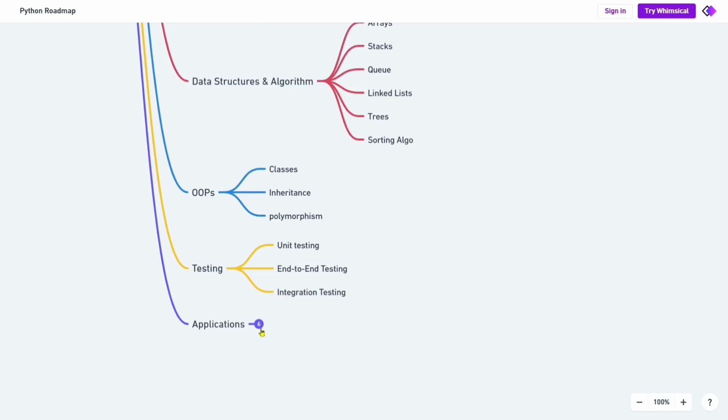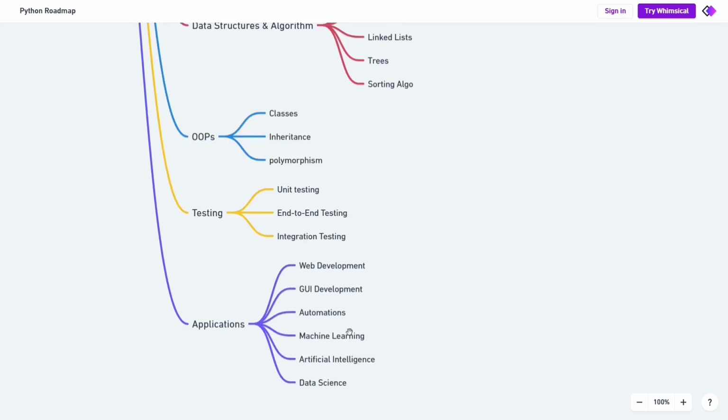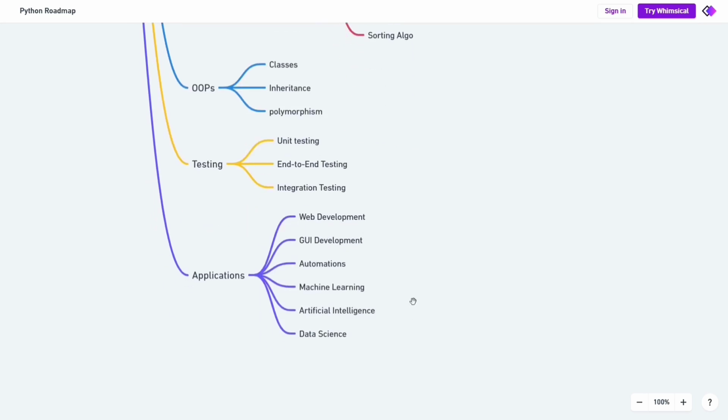Now let me tell you the applications of Python. Here we have the following applications. If you want to develop any interface or any web application, Python is very helpful to build those applications. Using Python, you can make your repetitive tasks automated. Here is where the automation plays a role using Python. And if you are a student programmer, then you might already be aware of machine learning, artificial intelligence and data science technologies, where Python is going to be the core of the project.